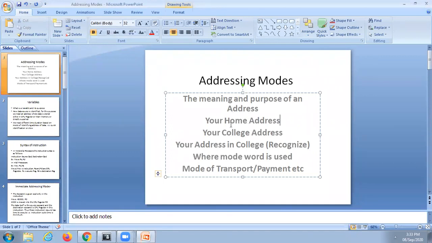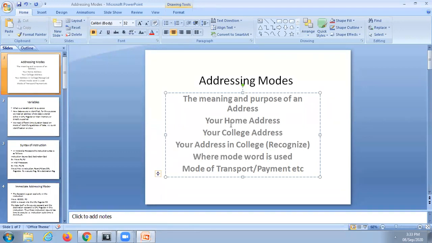It is like your home address or your college address. So all these are addresses. These addresses are used to identify a person or identify a particular object. For identifying the object or person or anything, we are using the concept of addressing.